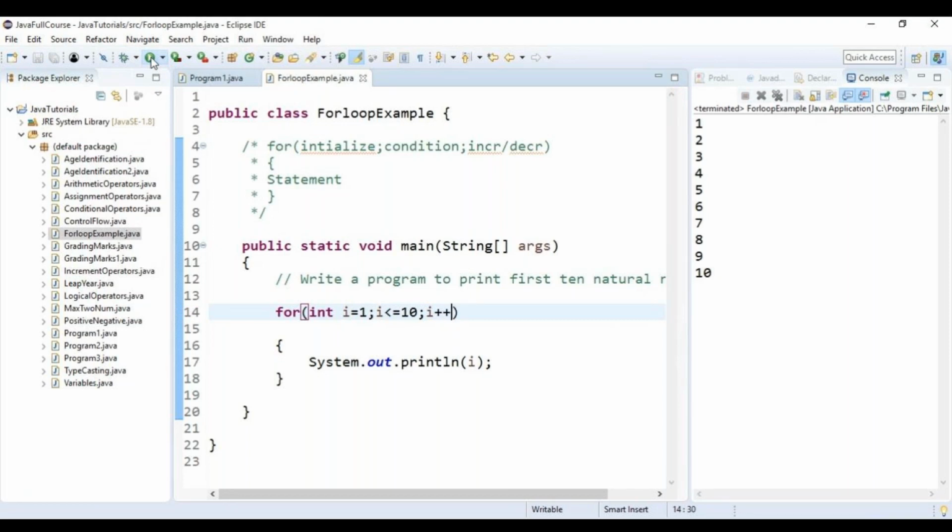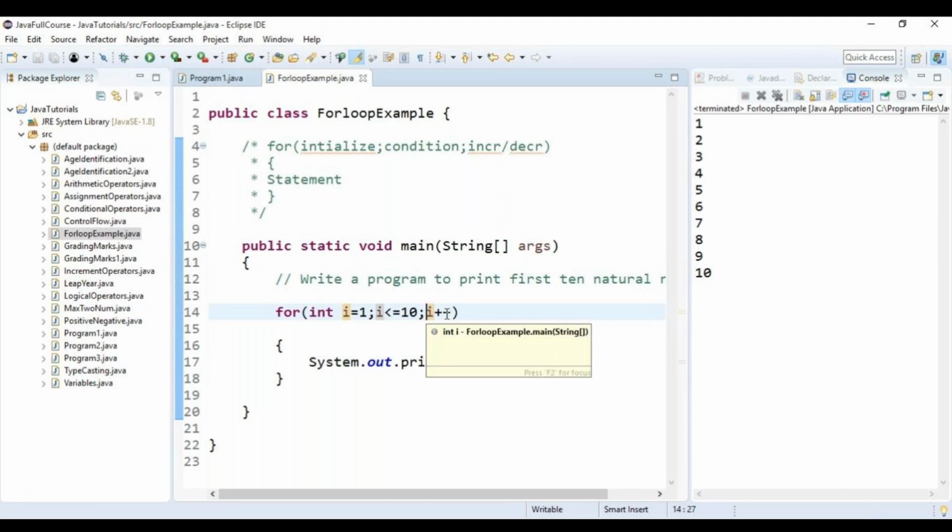No, there won't be any change because I'm not storing the value of i in any other variable. Here i itself is acting as a virtual variable, so whether it is pre or post doesn't matter much. When we store the value of i in any other variable, then the output varies.